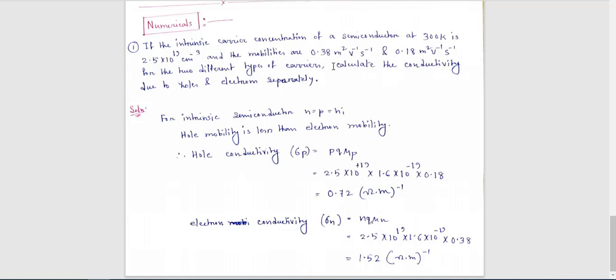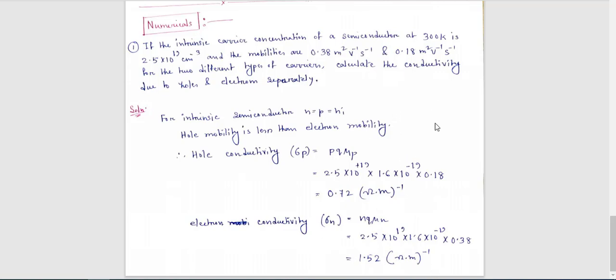If you are given two types of mobilities but it is not stated which is for holes and which is for electrons, by default assume that the first one is for electron and the second one is for holes. Got my point? Here the first one is 0.38, so that will be for electron. So just calculate this and you will get the value, and put down the unit of this conductivity.